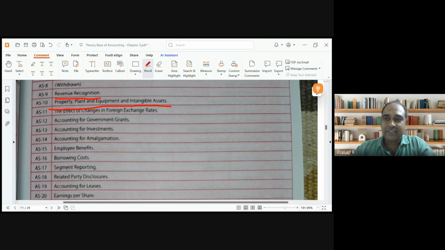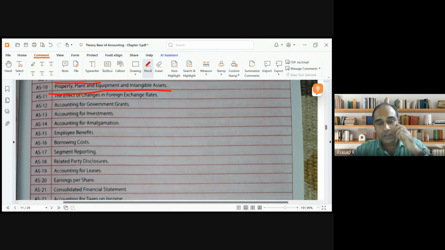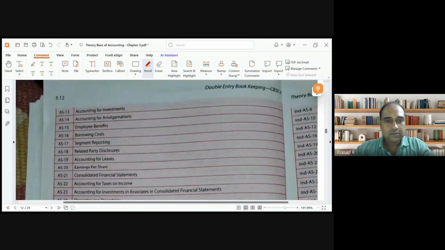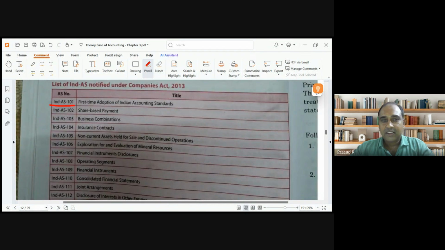Very, very interesting. I am someone who specializes in, or likes, accounting standards, actually. When I take classes for CA Inter, that is the area of interest for me. It's wonderful, actually. Each accounting standard will give you so many insights about how a particular transaction has to be recorded. For you, just remember AS means accounting standards. Now it has been replaced by Ind AS, which is nothing but Indian accounting standards.